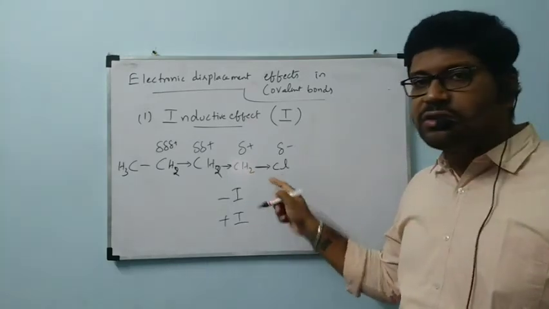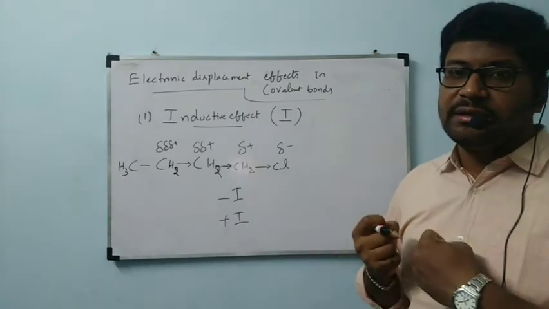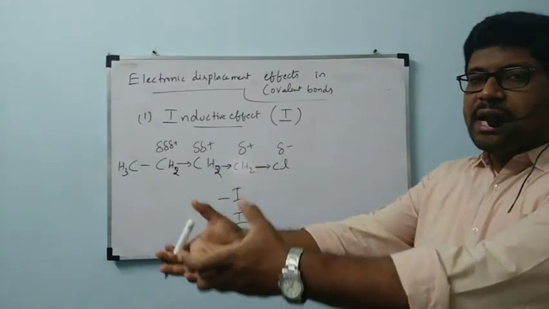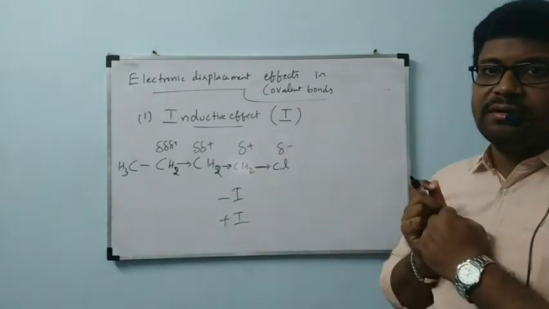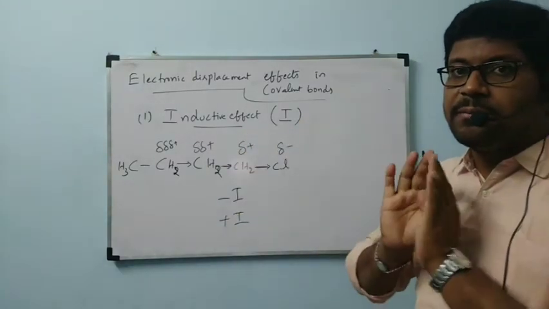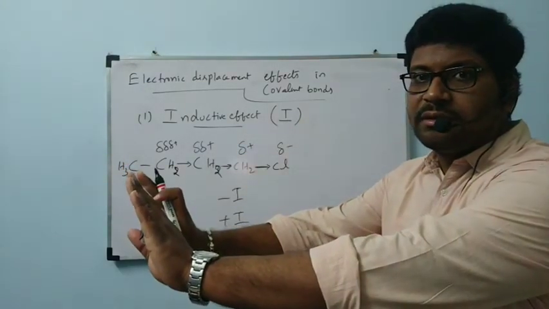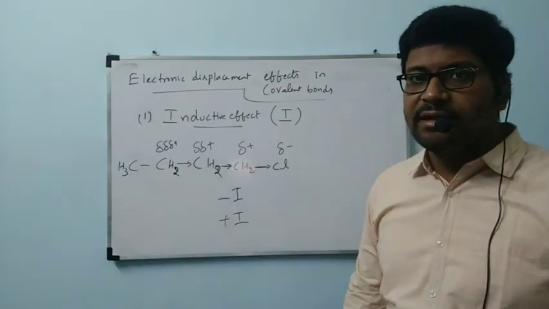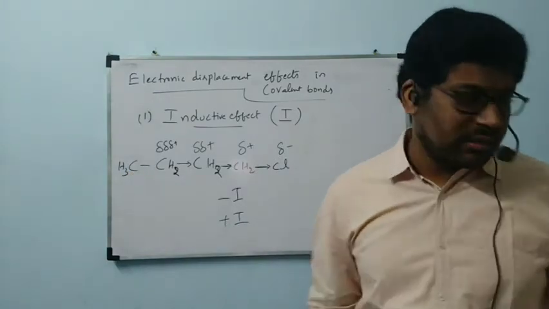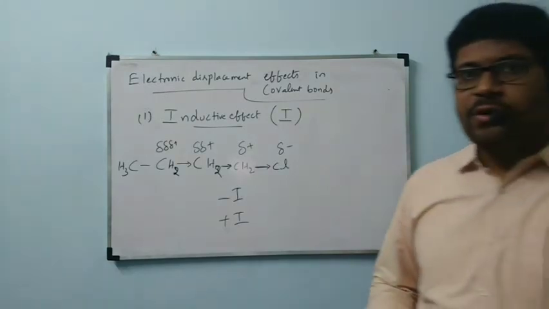Now this chlorine will show electron withdrawing nature. Withdrawing means it will attract electrons towards itself. Some groups will push the electrons into the carbon. That is called plus I effect. This is called minus I effect. Okay. Now I am going to write the definition.